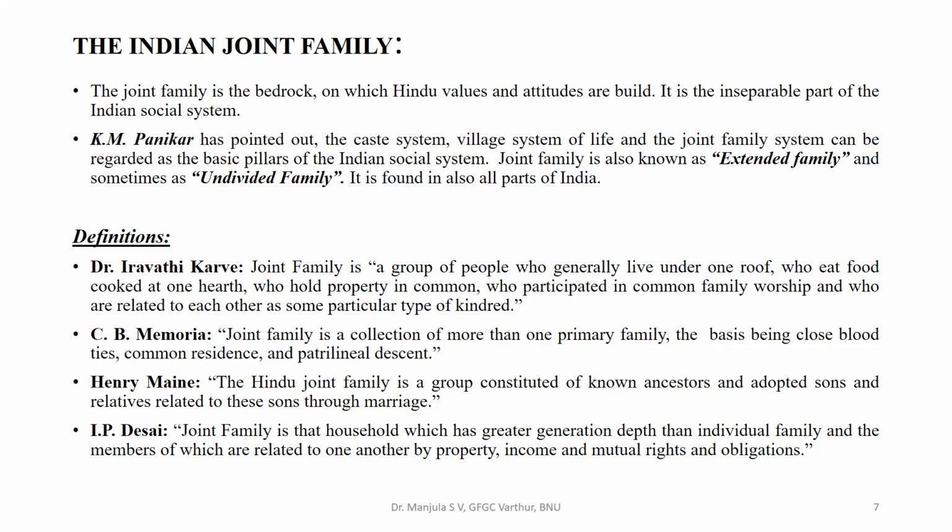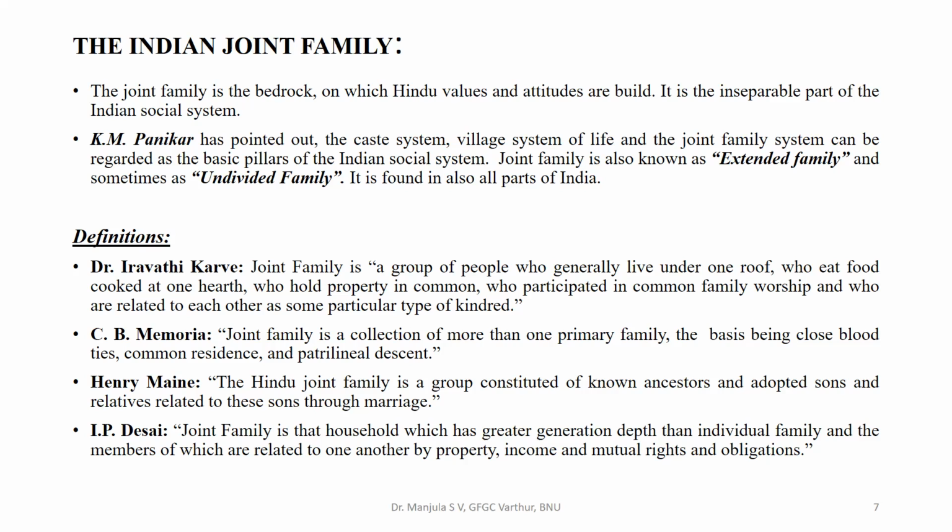C.B. Memoria is of the opinion that joint family is a collection of more than one primary family. It can be many groups of primary families based on close blood relatives staying together in a common house. Henry Maine: the Hindu joint family is a group constituted of known ancestors and adopted sons and relatives related to these sons through marriage.